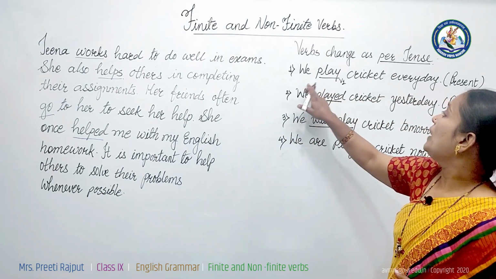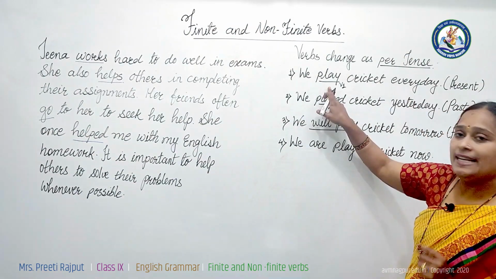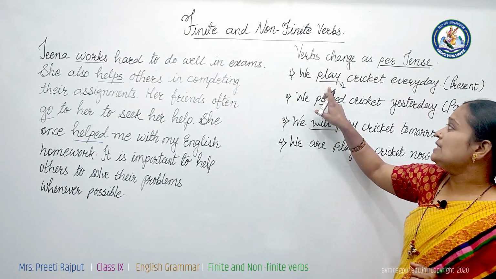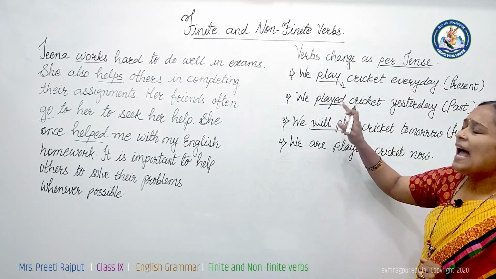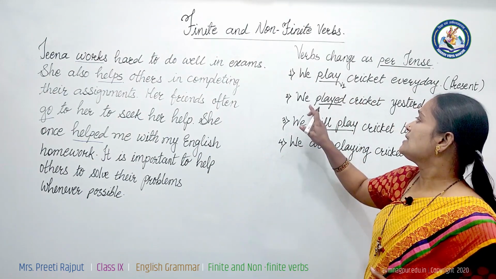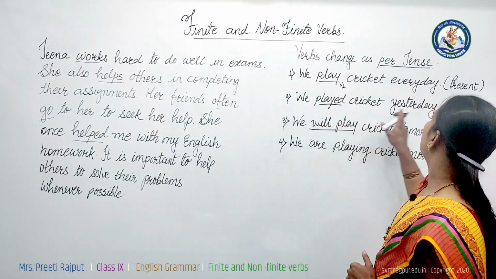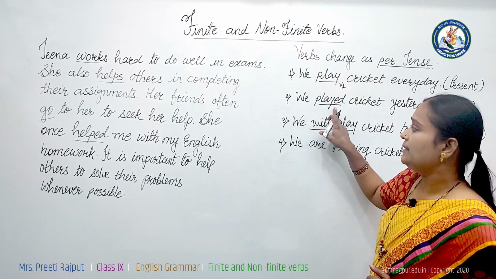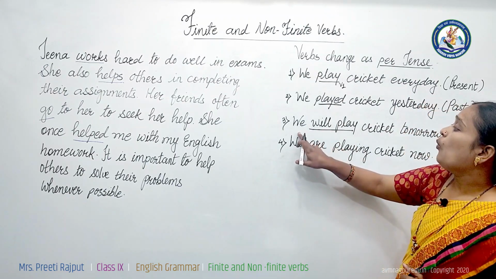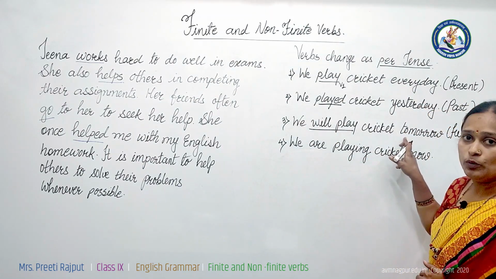Now see, we play cricket every day. Play is the main verb here and it is in V1 form. It indicates present tense. As we change the tense, present into past, we played cricket yesterday. That play is changed into played. Future tense, we will play cricket tomorrow.